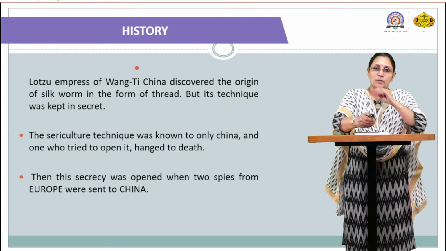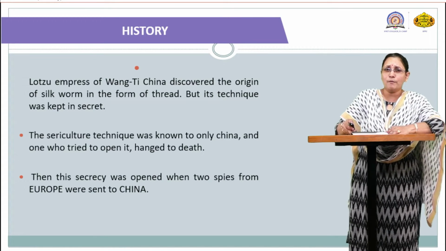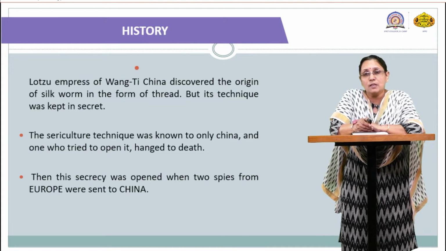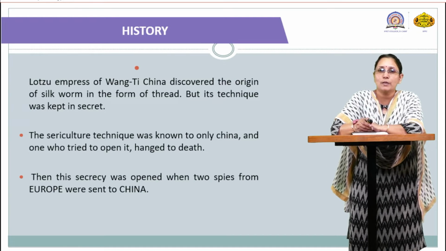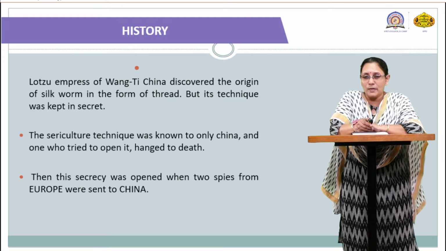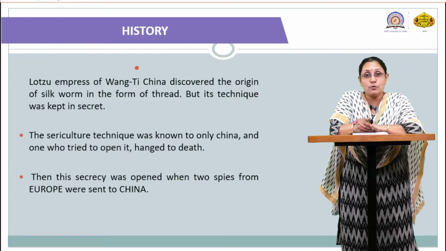If we talk about the history of the silkworm, from where it was actually discovered, what is the history behind the discovery of silk and who first discovered this particular fiber. Lodzu, who was the empress of Wangti, China, discovered the origin of the silkworm in the form of a particular thread. But this technique was kept as a secret at that time. The sericulture technique was known only to China, as it was a secret, and one who tried to reveal it was hanged to death or punished.